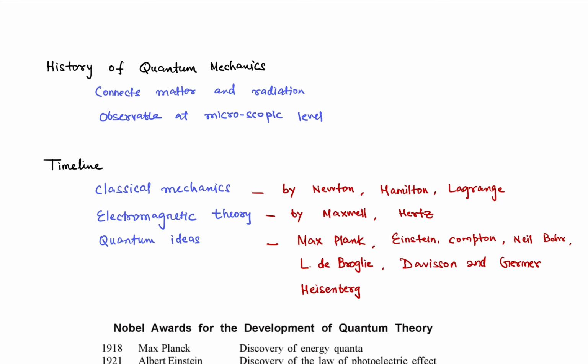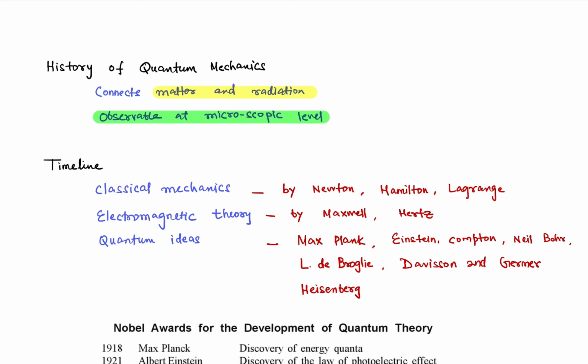So the history of quantum mechanics really initially used to do that it connects the matter and radiation. One very good example is the photoelectric effect, for which even the Nobel Prize has been announced. And then in quantum mechanics, we really do observe the phenomena at the microscopic level.